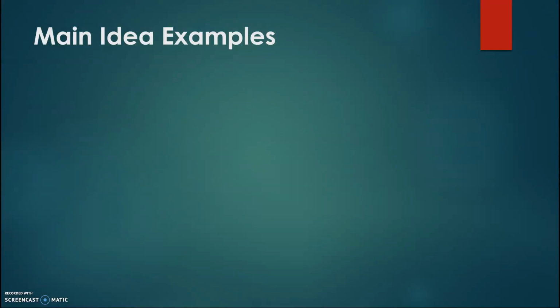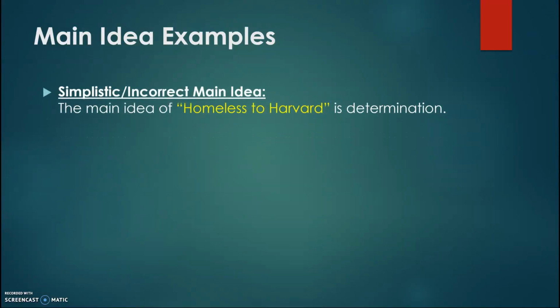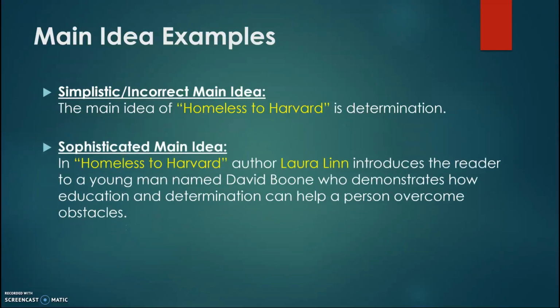Main idea examples. This is a simplistic and incorrect main idea. The main idea of "Homeless to Harvard" is determination. The second example is a sophisticated main idea. In "Homeless to Harvard," author Laura Lynn introduces the reader to a young man named David Boone who demonstrates how education and determination can help a person overcome obstacles.